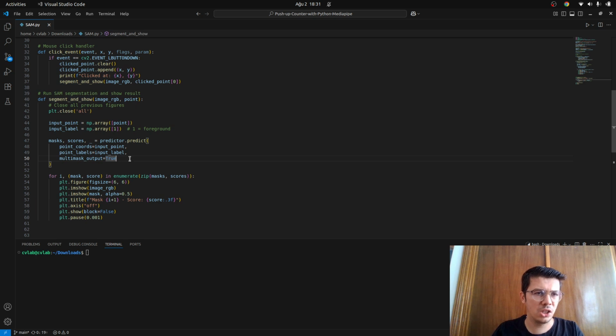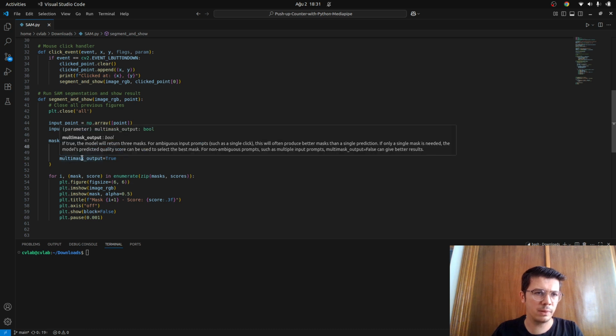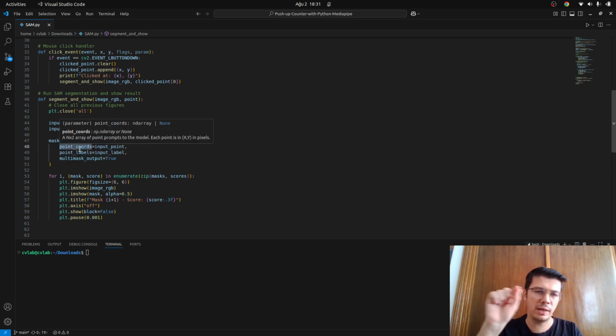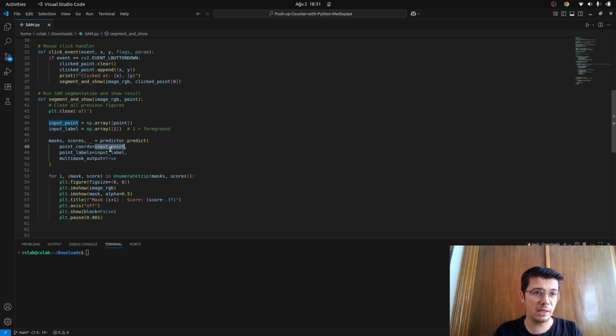And here the predict function is the most important one. Here I'm giving the coordinates around which I want to segment, and the point labels accordingly, which come from the click point. And multimask output, if it's true, is going to give you three options: the most accurate, the less accurate, and the middle accurate.